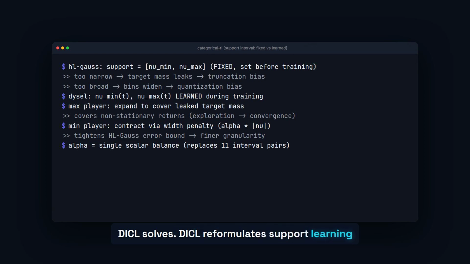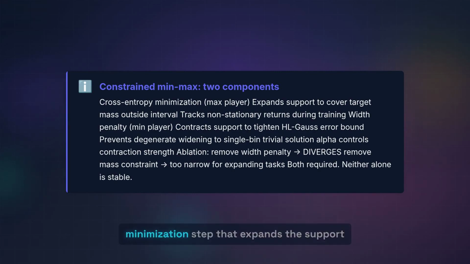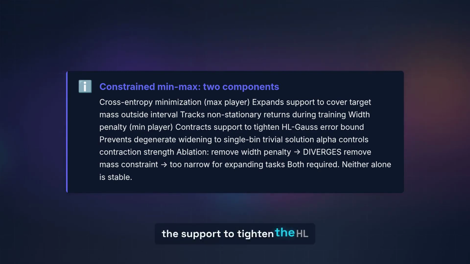DICL reformulates support learning as a constrained min-max game. Two components. First, a cross-entropy minimization step that expands the support to cover any target mass currently outside the interval. This is the max player. The adversary pushes the endpoints outward whenever target mass leaks. Second, a width penalty that contracts the support to tighten the HL Gauss error bound. This is the min player. The balance is controlled by a single scalar alpha.